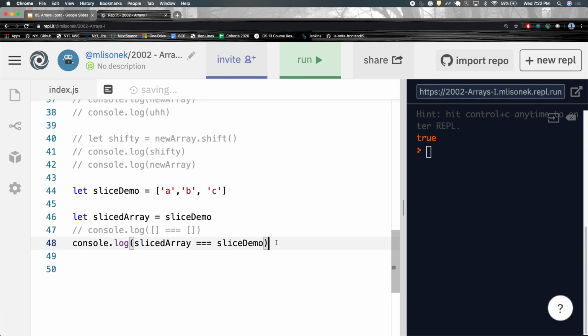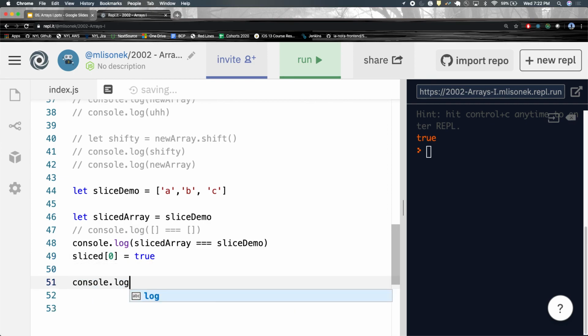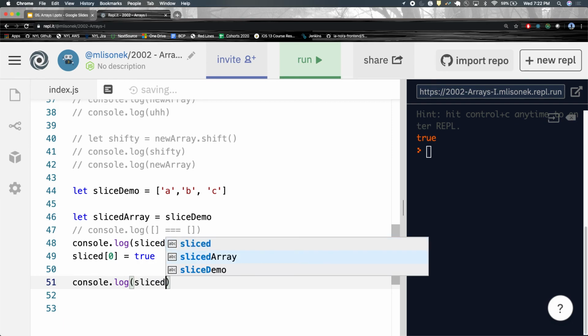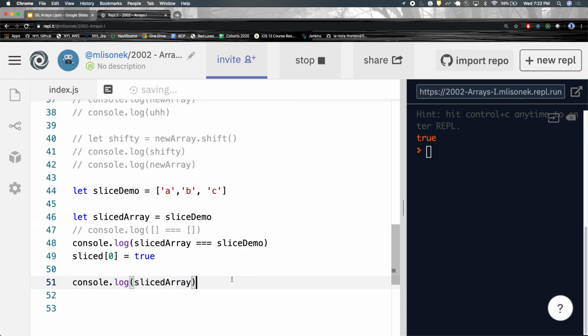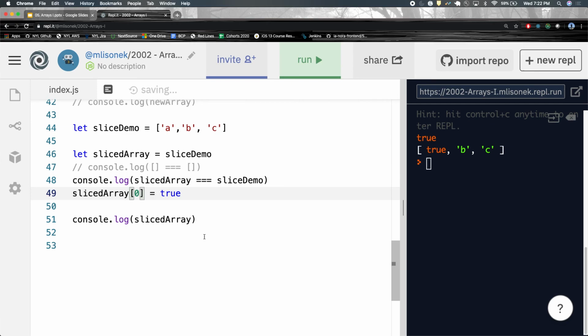But if I said sliced array at 0 is now equal to true, and then a console.log sliced array, right? Then we have sliced array over here, and I have true BC, right? But what if I did sliced demo? That's also true BC.